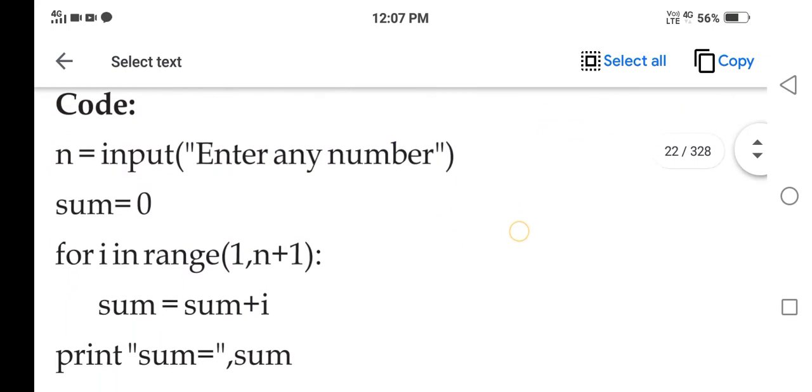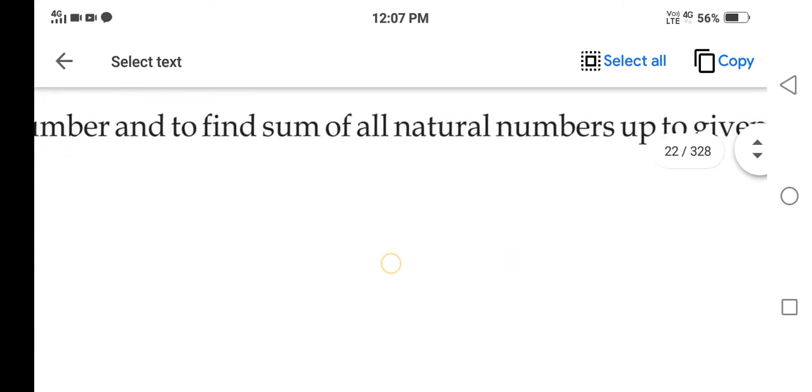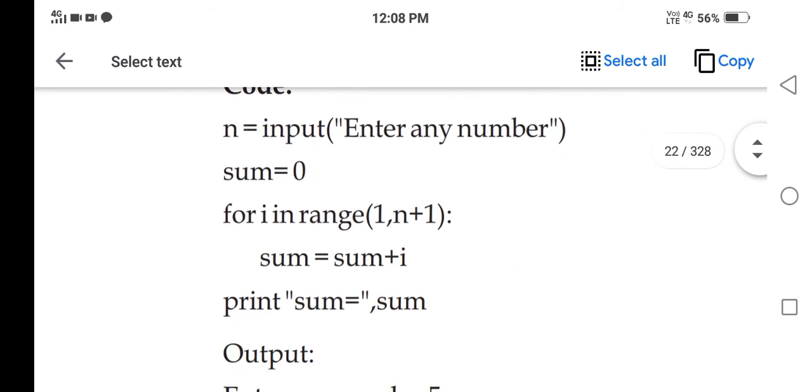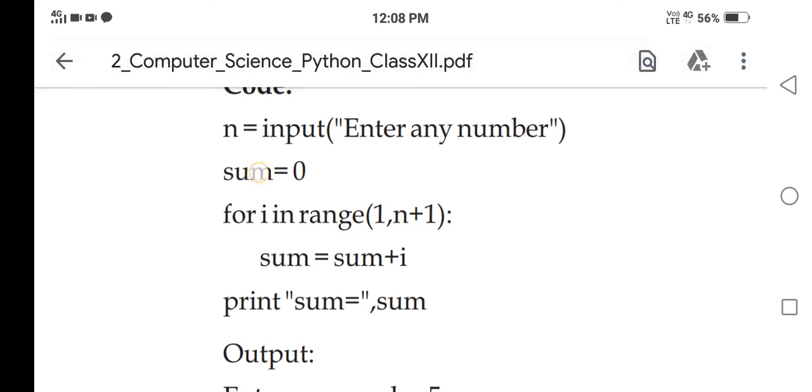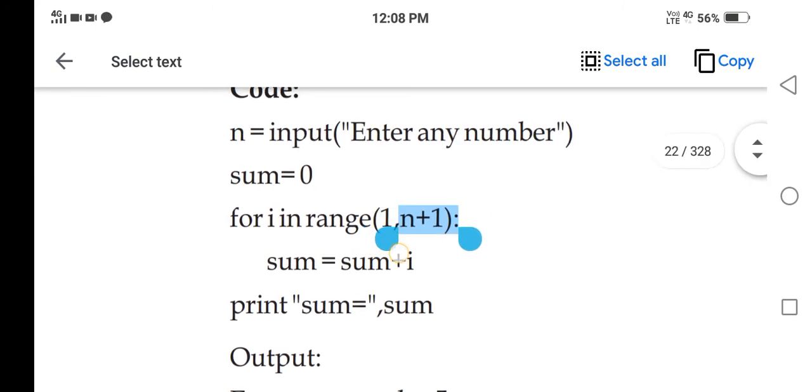Now this is another example of a for loop, to find the sum of the natural numbers of a set. You can see here n stores any number, then sum is initialized with 0. Now the for loop helps you to work. Say if you are working to calculate the sum from 1 to 10, then the first argument in the range function will be 1 and the second argument will be 10 plus 1.